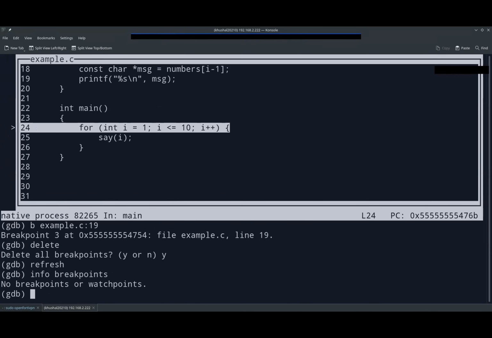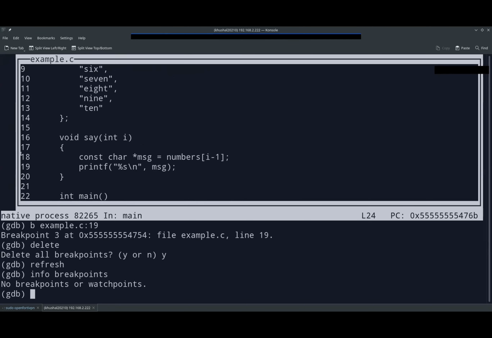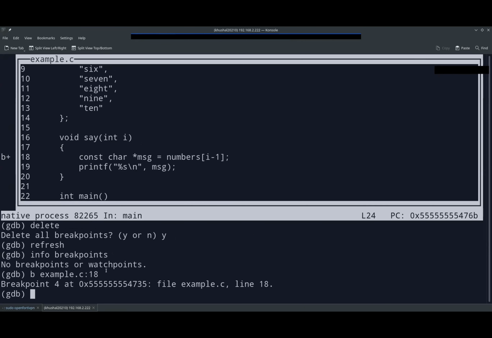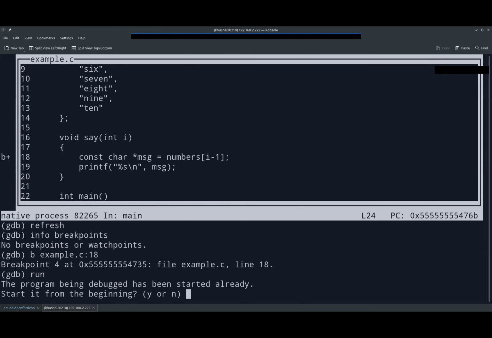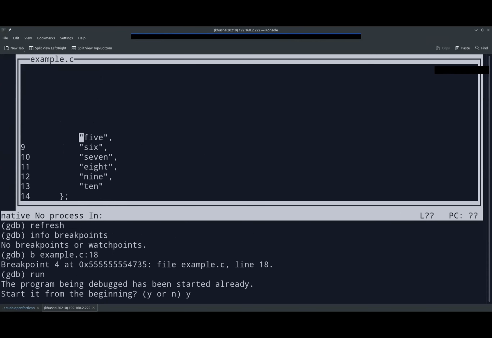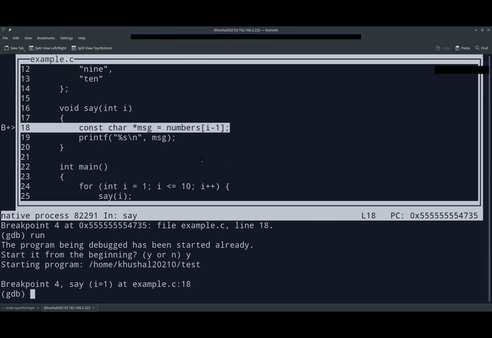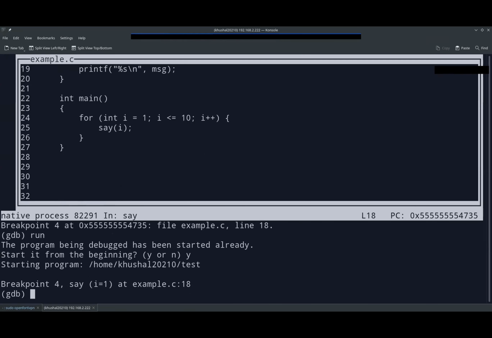So let's just set up a new breakpoint at line number 18, right? So I'll just do b space example.c and line number 18. Just set up a new breakpoint. Let's run the program. Yeah, it's asking, do you want to run from the breakpoint or do you want to run from the start?